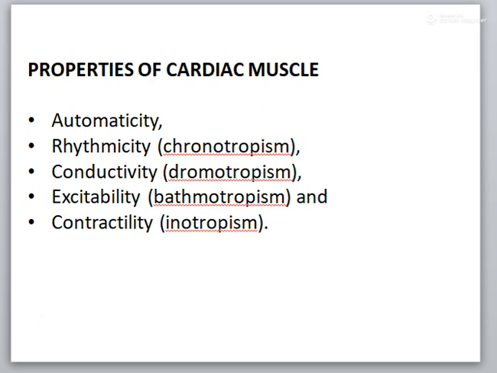Now come to the properties of the cardiac muscle fiber. The first property is automaticity. It is the capability to contract even in the absence of neural control, the ability to initiate a heartbeat continuously and regularly without external stimulation.